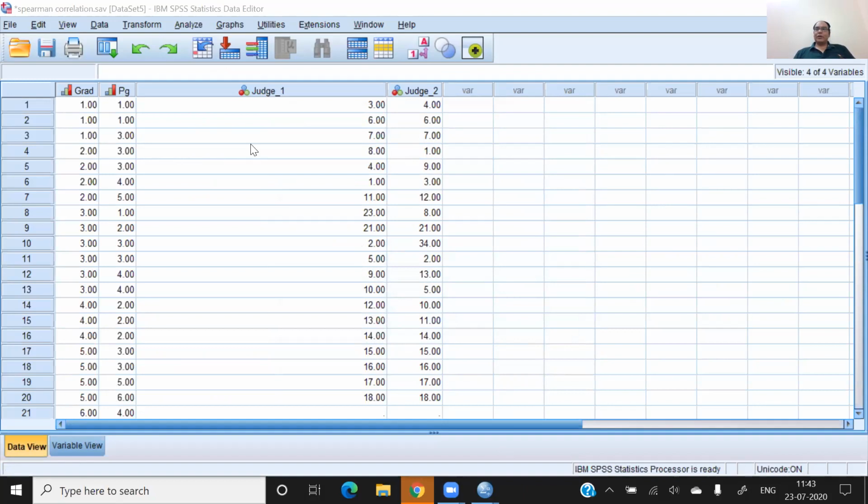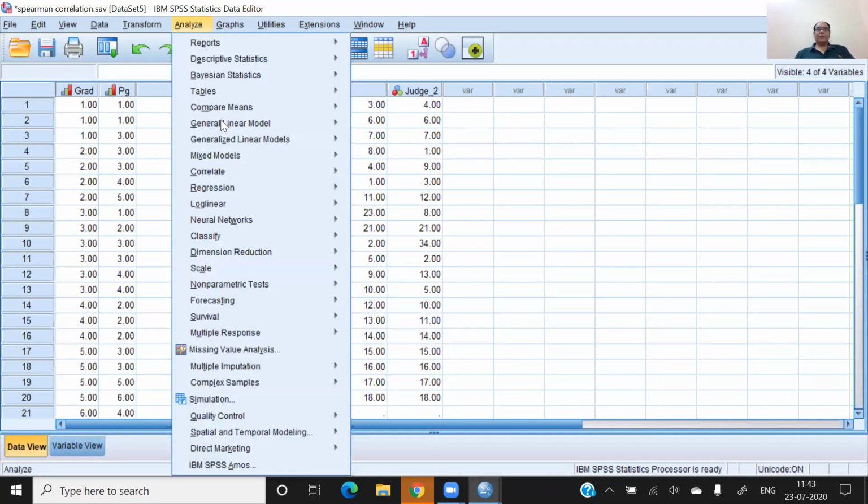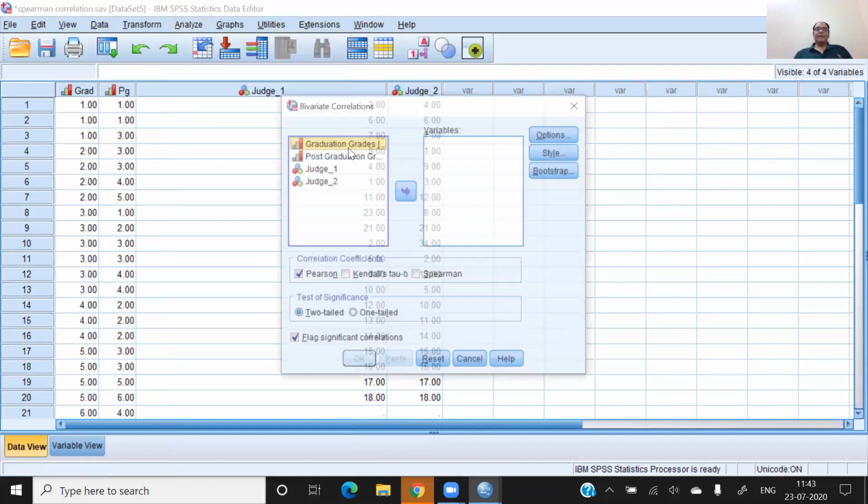There are two sets of variables here: graduation and post graduation, and judge one and judge two. I am interested in finding the non-parametric correlation between graduation and PG. So let me show this first. Go to analyze, correlate, bivariate, the same command, and I am selecting the first two.